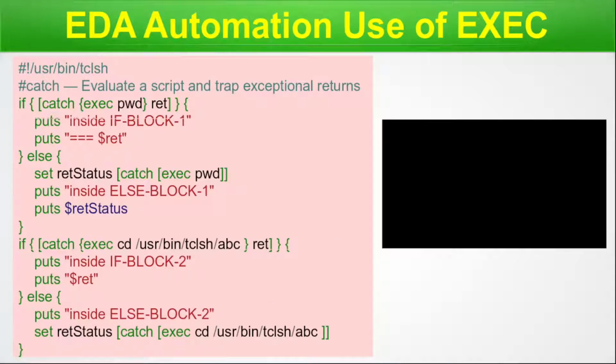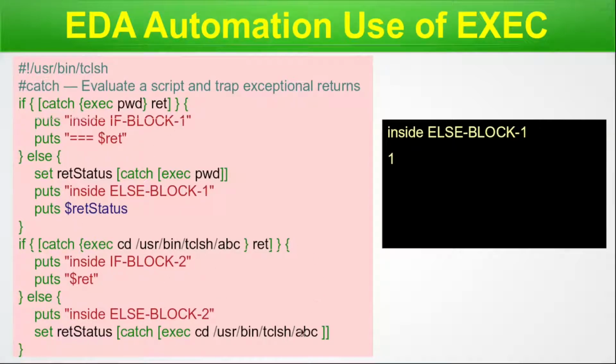Now here you can see our first block, the if statement is here. The code execution will not go here, instead it will go here. And in the second case we know definitely our code execution will enter into this and will not enter into this. So both the cases will have the output. Let's have the output. So first it prints inside else block 1. As we thought, it would not go inside the if, instead it will go into the else. So it is inside the else and it has already executed. So return status is 1. Here the return status is 1, right? And we are done with this first if else block.